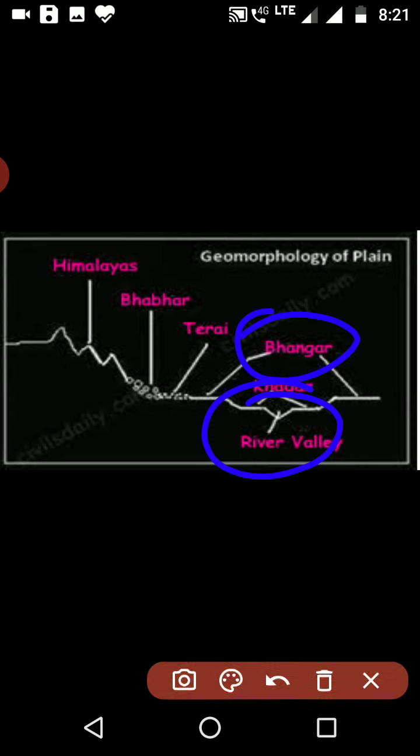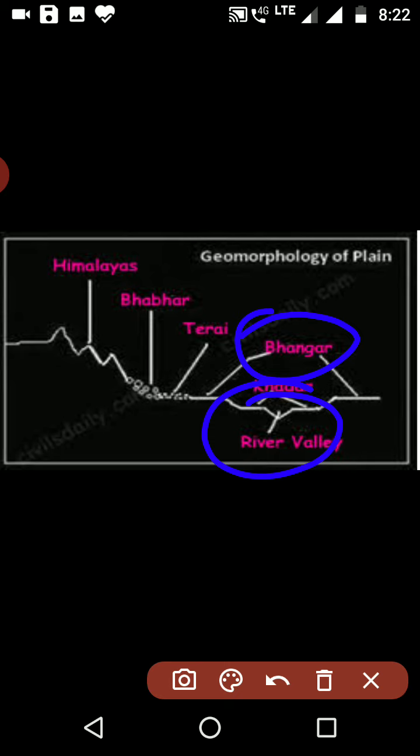Now Bhangar soils also have calcium, that is the conker nodules, in them. Now what are these conker nodules? If I want to explain, suppose you boil the water very hot and then let the water completely evaporate, what will happen?